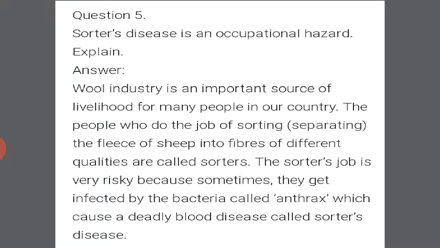The people who sort the fleece of sheep into fibers of different qualities are called sorters. The sorter's job is very risky because sometimes they get infected by the bacteria known as anthrax, which causes a deadly blood disease called sorter's disease. Let's move further.